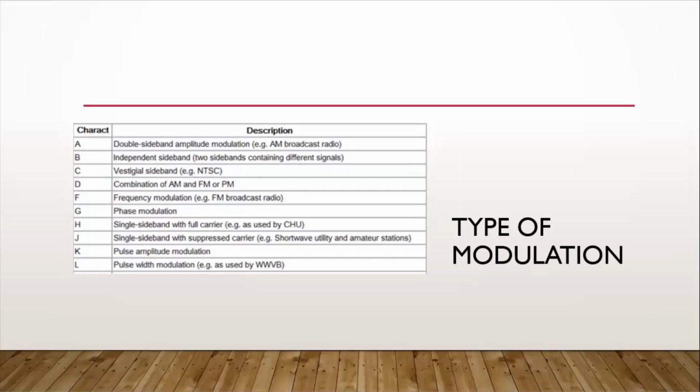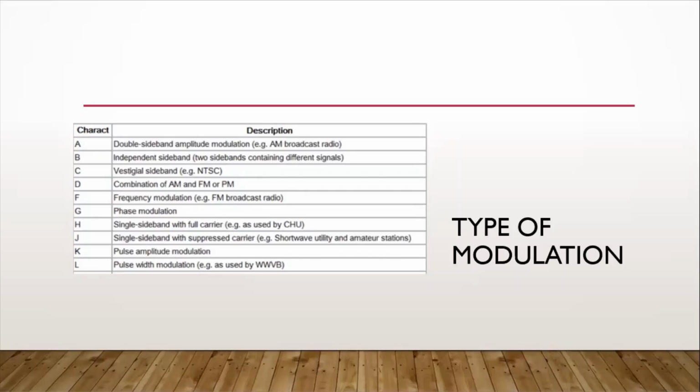When G, the type of modulation is phase modulation. When H, that is single sideband with full carrier. Examples of this are CHU. Then J is single sideband with suppressed carrier. Its application, for example, is in shortwave utility and amateur stations. When K, that is pulse amplitude modulation. Then L, the type of emission in the first letter, means pulse width modulation, for example WWVB.